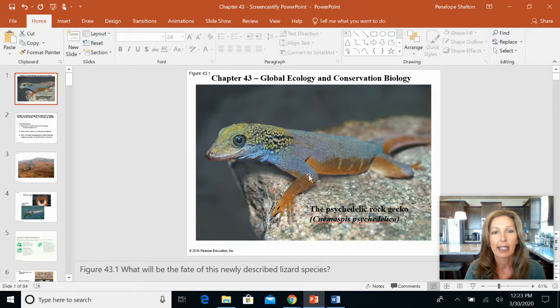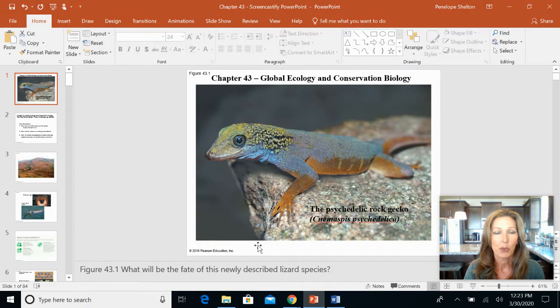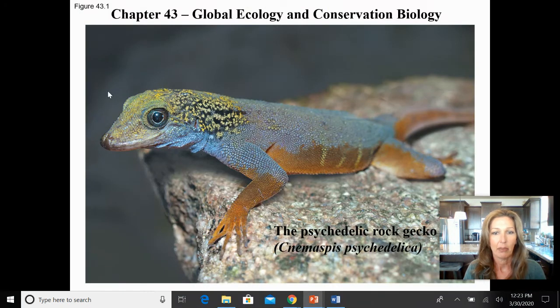With this, what I highly suggest you have out is your Chapter 43 notes outline. You will see from this notes outline, there's not a lot of content to it. And again, like some of the other chapters in the ecology unit, it makes a lot of sense once you hear the terms and you see examples from it. So grab your Chapter 43 notes outline and your textbook if you want to follow along in your textbook as we go through the main pieces of information.